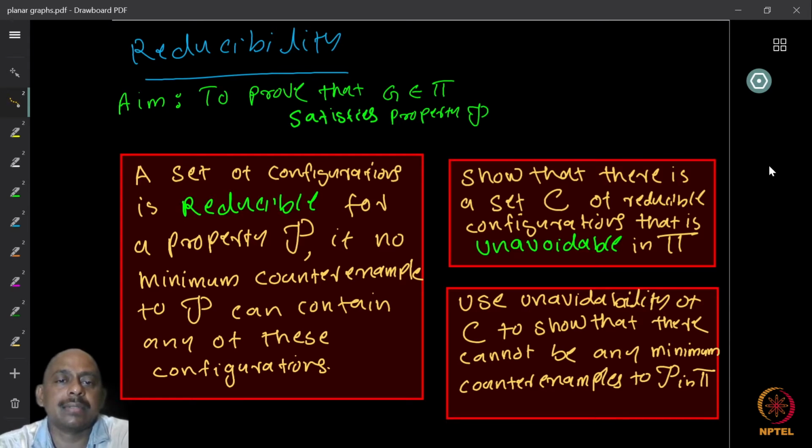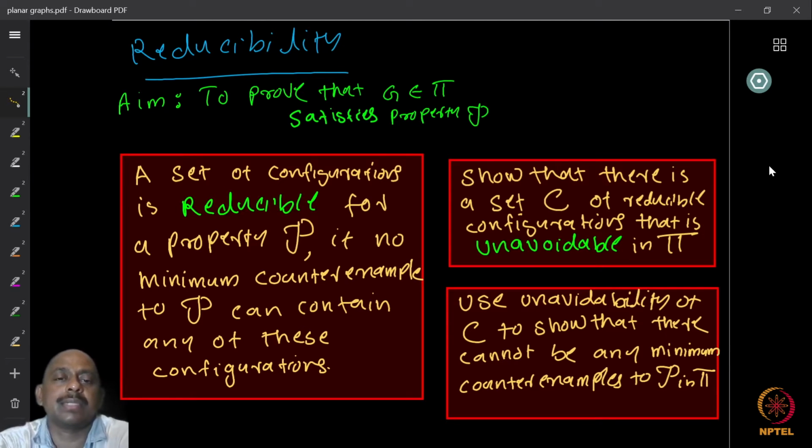A set of configurations is said to be reducible for a property P if no minimum counterexample to the property can contain any of these configurations. So what is the meaning of this statement?